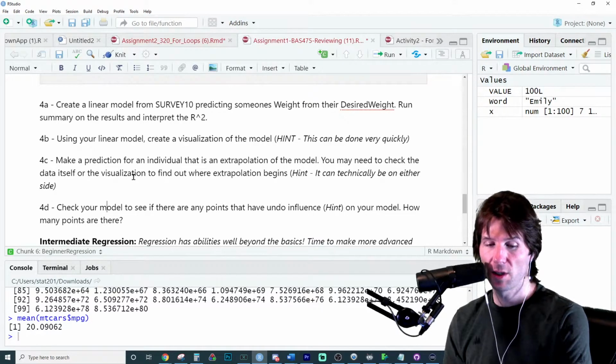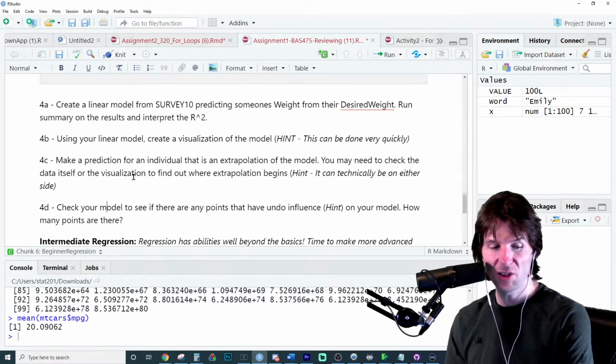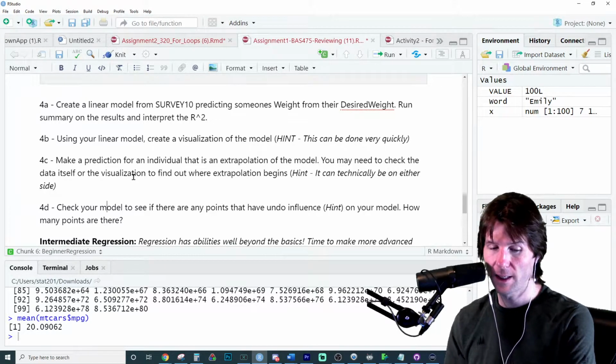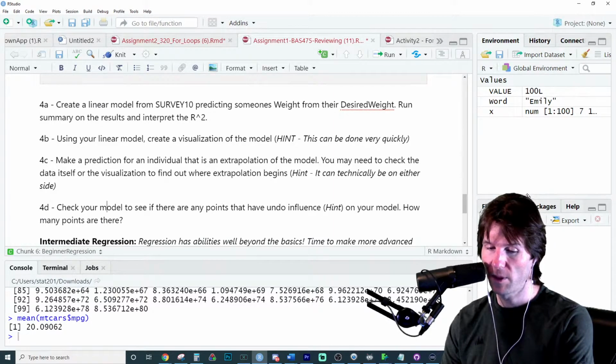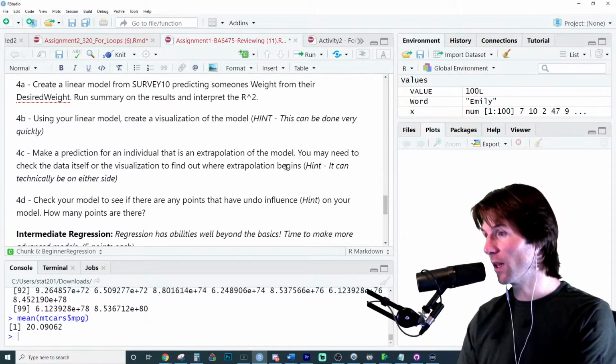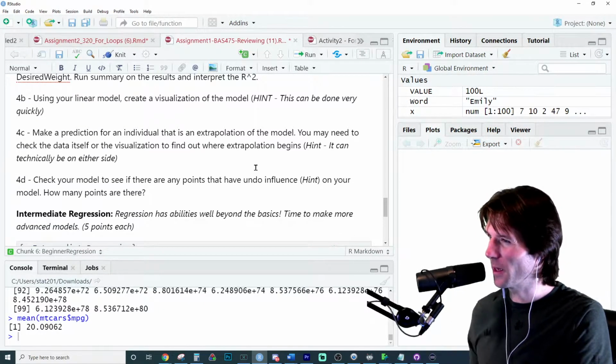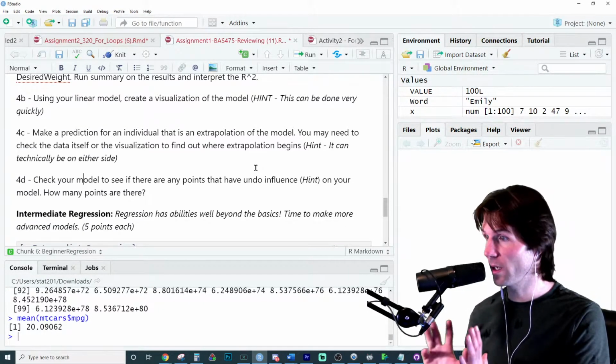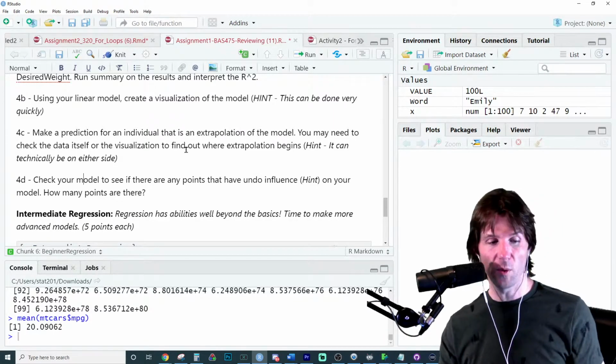That is an extrapolation of the model, and you may need to check the data itself or visualize it to find out where extrapolation begins. It can be technically on either side of the model. This is basically us reviewing a lot of the 320 work, making sure we know some of the basic concepts. So pulling out your notes and practicing these things is very important.